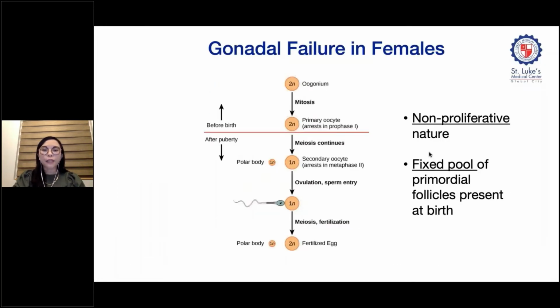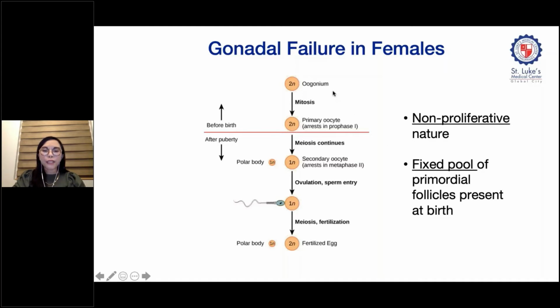So now let's discuss how radiation affects the ovaries. Gonadal kinetics in females is opposite to those in males, wherein the germ cells in females are non-proliferative in nature. There is already a fixed pool of primordial follicles present at birth.